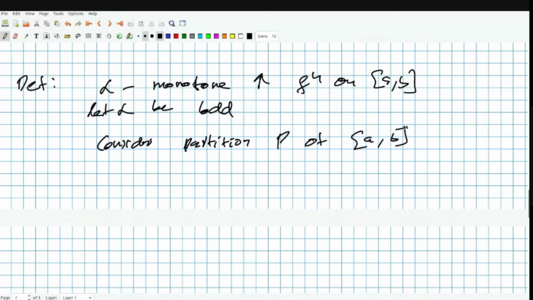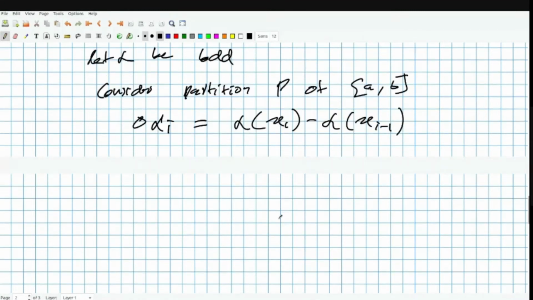We use the notation delta alpha i equals alpha of x_i minus alpha of x_(i-1). This is analogous to delta x_i, which was x_i minus x_(i-1).